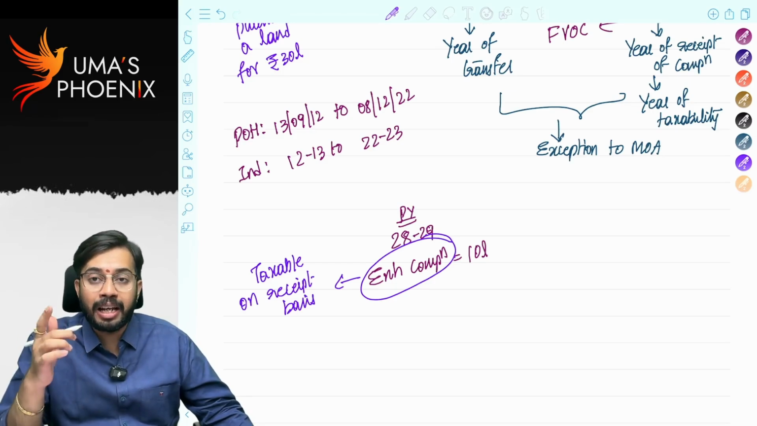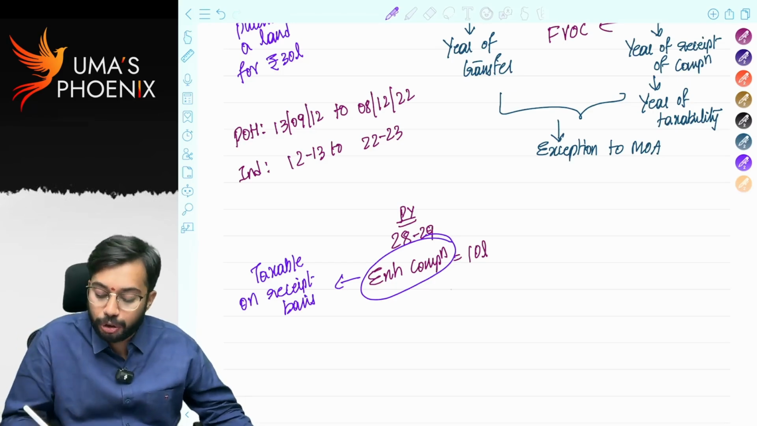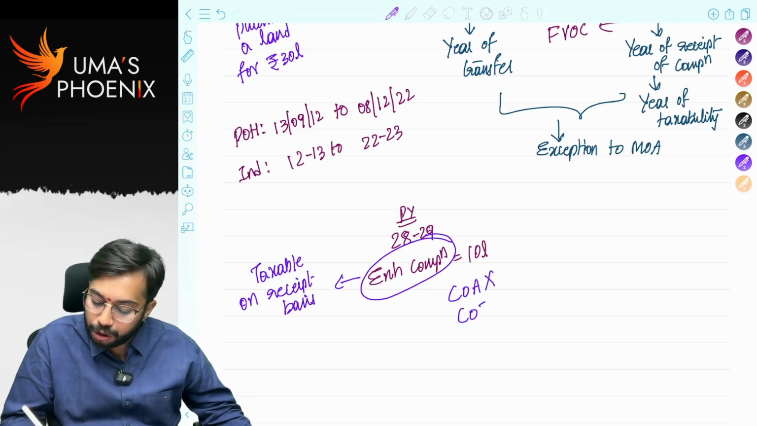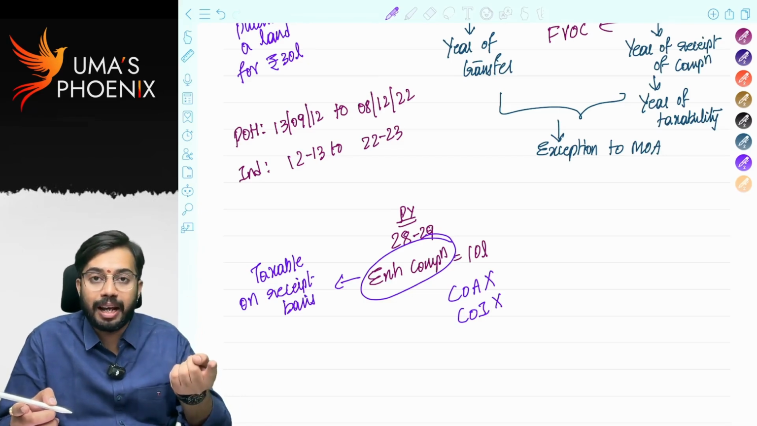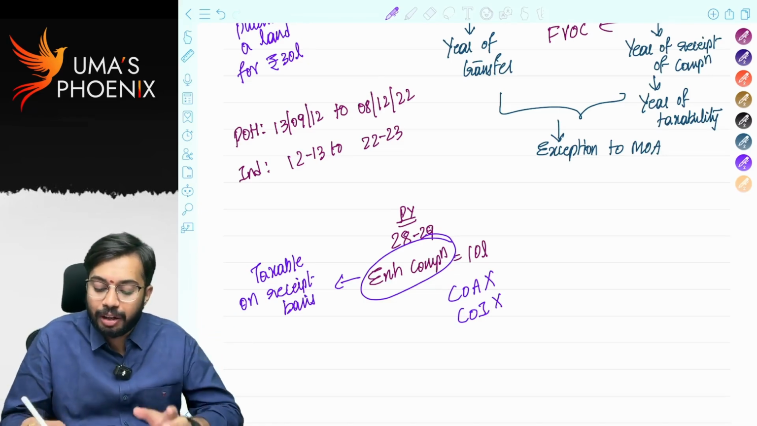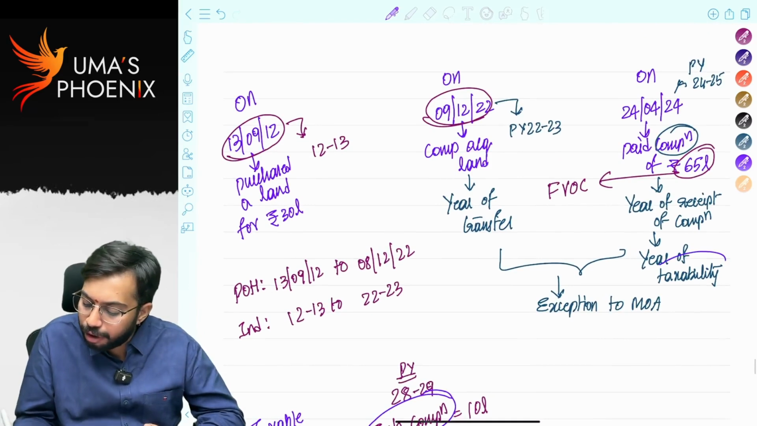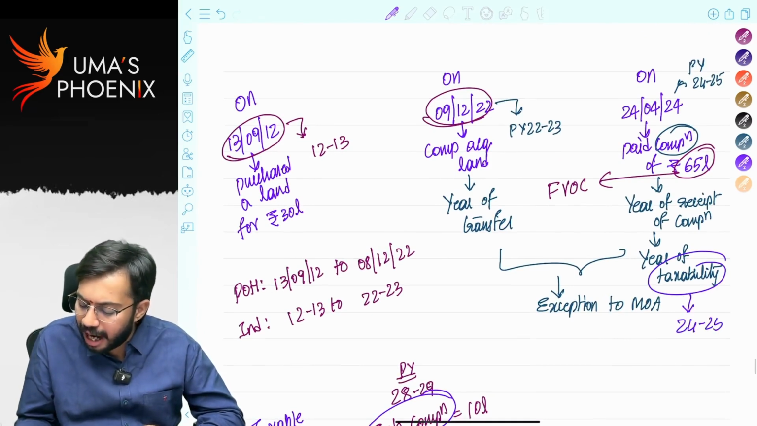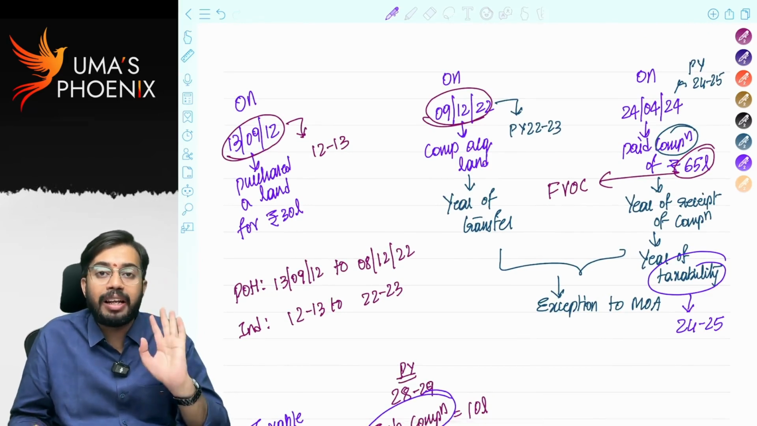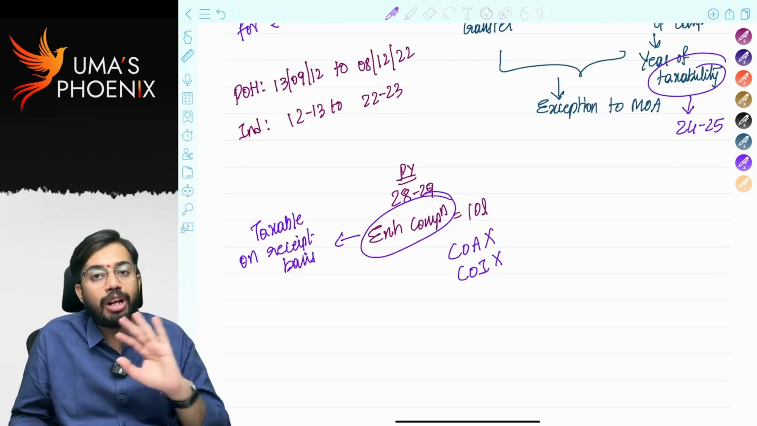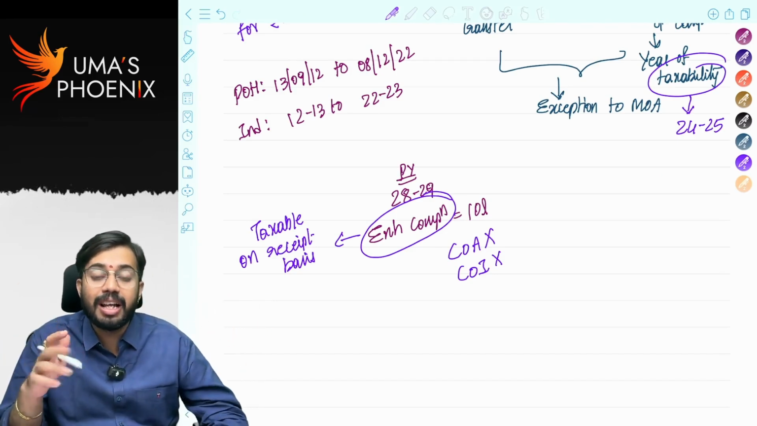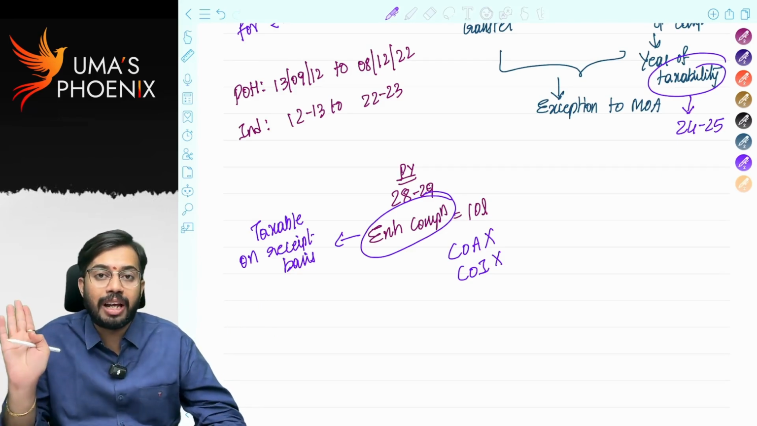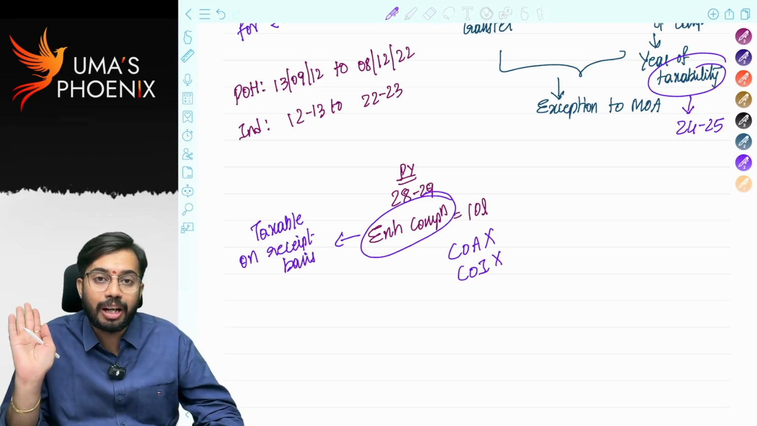But when you are calculating capital gains on enhanced compensation, you cannot claim cost of acquisition as deduction, you cannot claim cost of improvement as deduction. The reason is, when you are calculating original capital gains, cost of acquisition and cost of improvement is allowed as deduction. When you calculate in 24-25, year of taxability, you are calculating original capital gains and already claiming cost of acquisition and cost of improvement. So again, in the year in which enhanced compensation is received, second time cost of acquisition is not allowed as deduction, second time cost of improvement is not allowed as deduction.